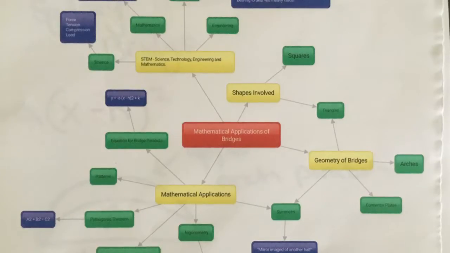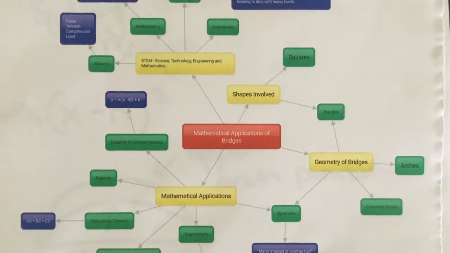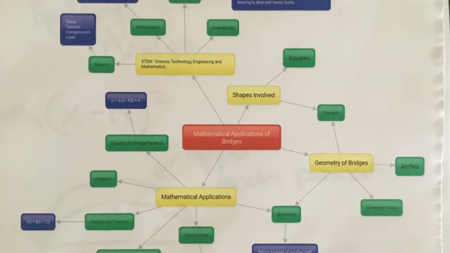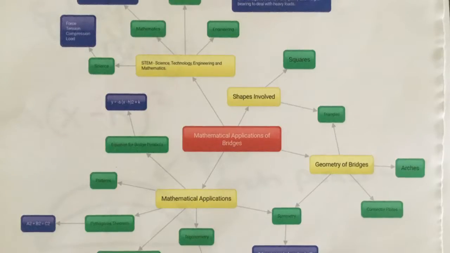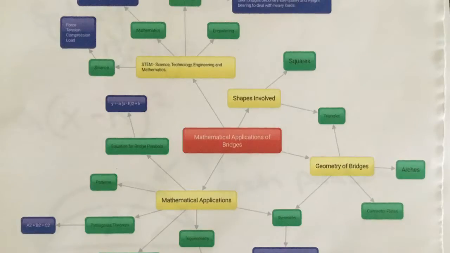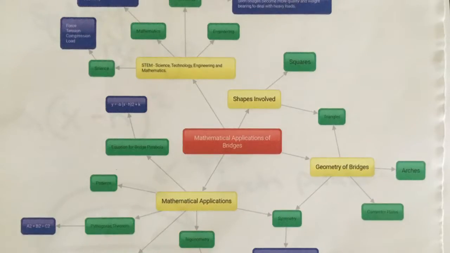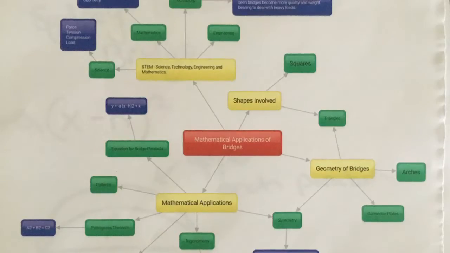Shapes involved, we've got things such as squares, triangles. Geometry, we've got triangles, arches, connector plate, symmetry. Symmetry connects to mathematical applications such as trigonometry, geometry, geometric shapes, Pythagoras theorem, patterns, equation for bridge parabola.